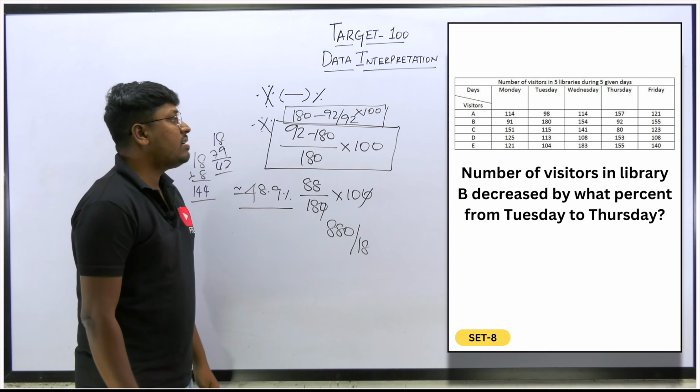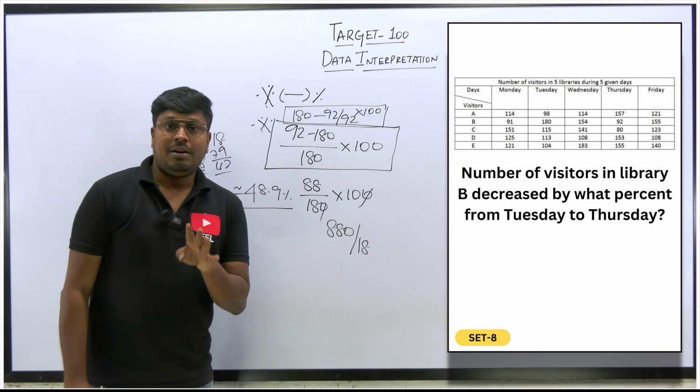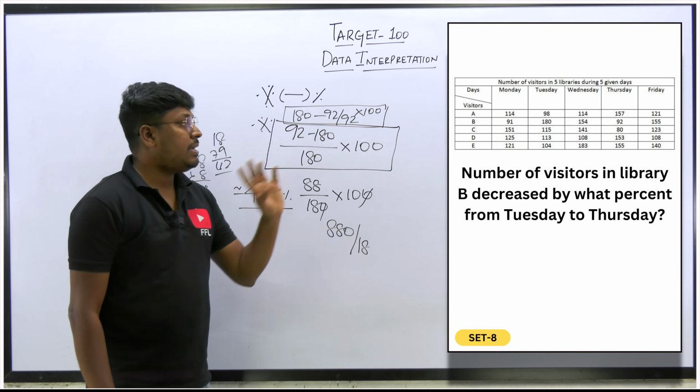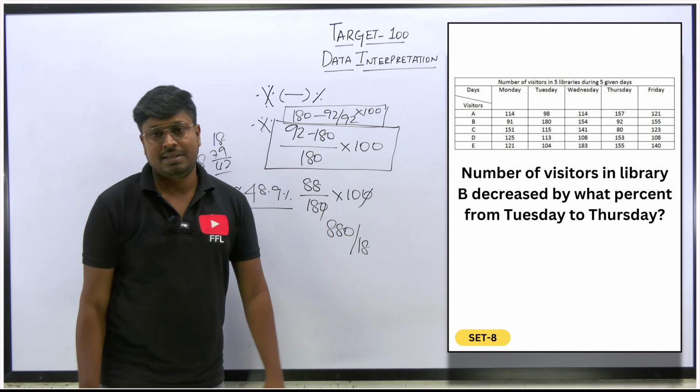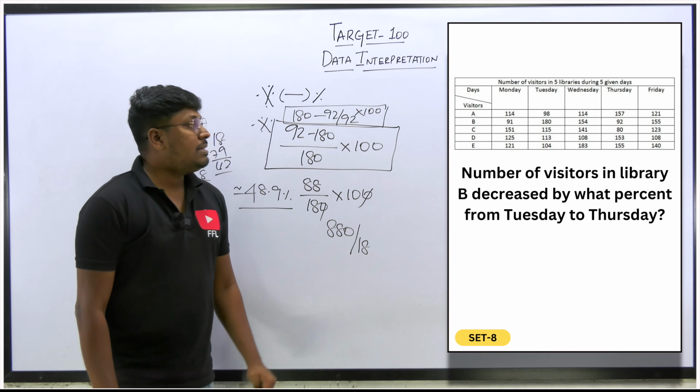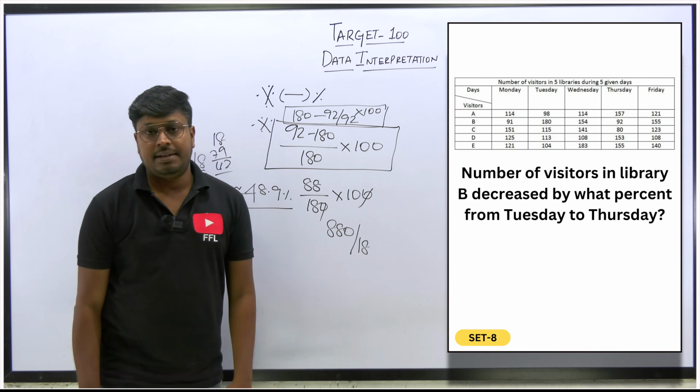Only one question I have a doubt on, the fourth question. We got 112, right? But the answer they have given is 113. So please cross check that alone. So these will be the answers for set number 8 DI.